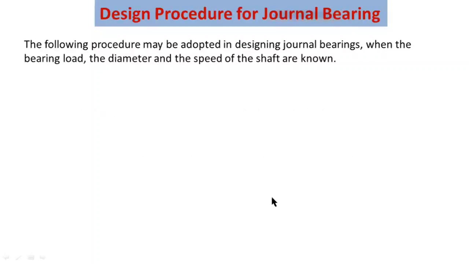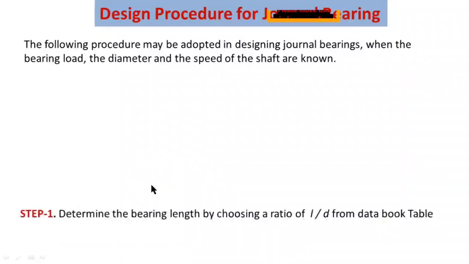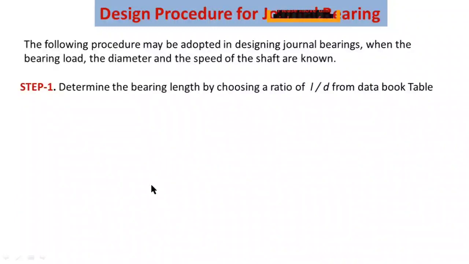Now I am explaining the design procedure of a journal bearing. The following procedure may be adopted in designing a journal bearing when the bearing load, the diameter and the speed of the shaft are known.